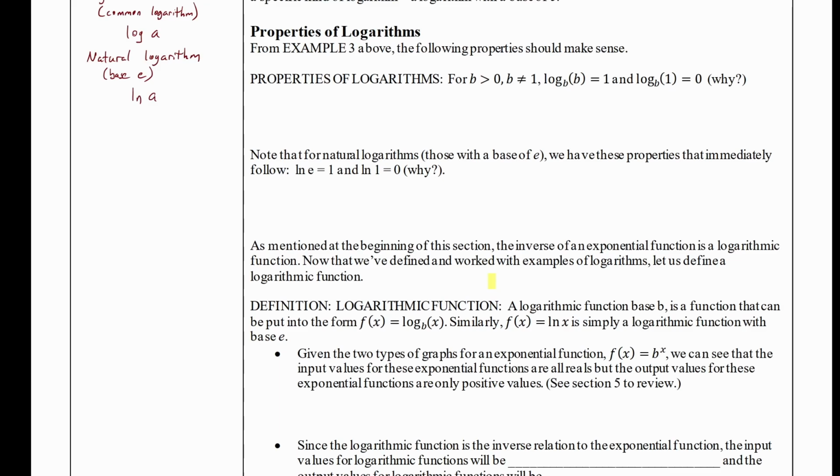Let's look at some properties of logarithms. These properties work for logarithms of all bases. When we write number bases, we typically want them to be positive and not 1. When that happens, we have two important properties.